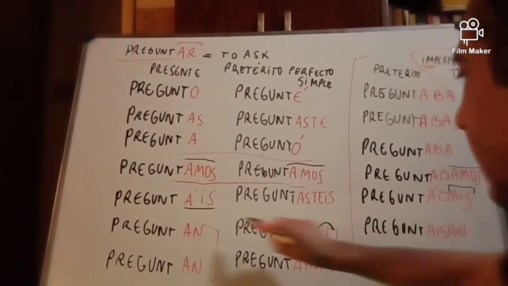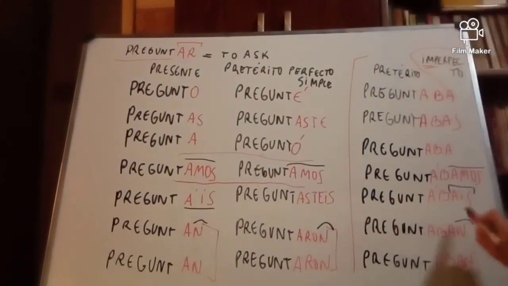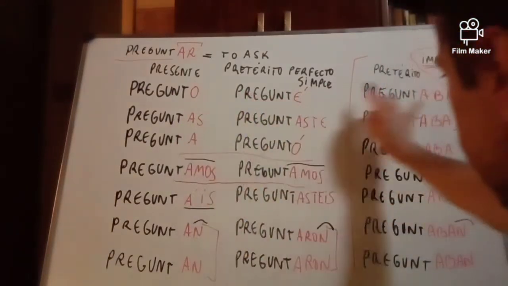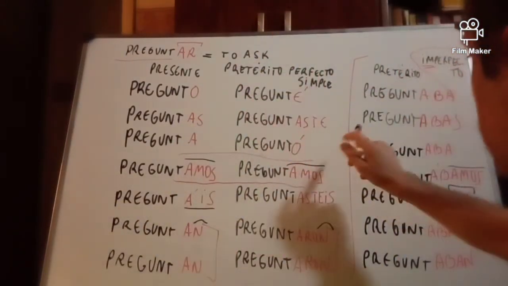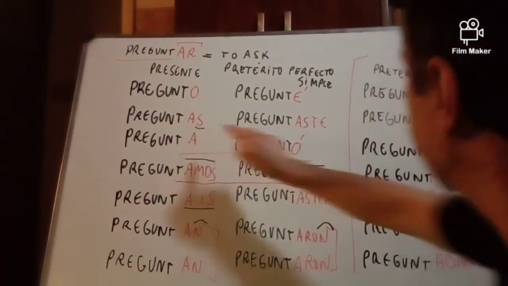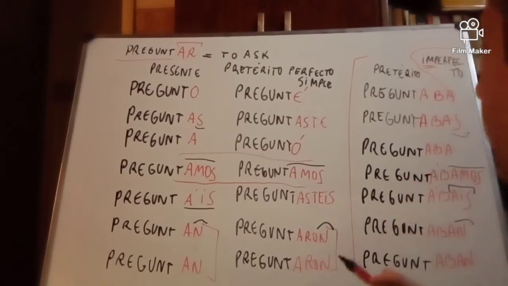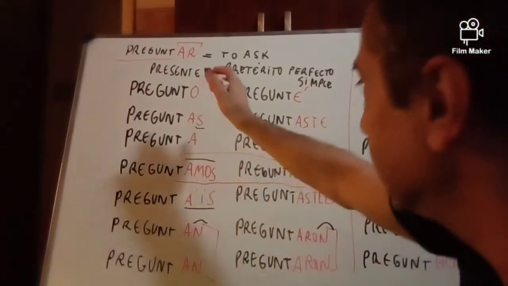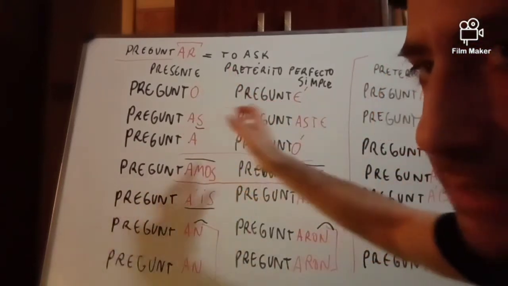The final N is always in the conjugation. Let's see here. Well, for the first person, it's peculiar. But the second person, both here and with S, in this case, well, we have to see tense by tense.